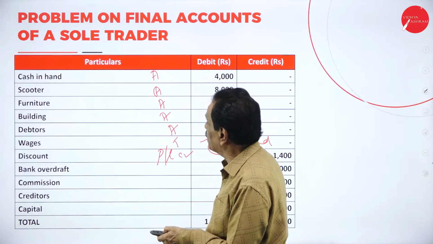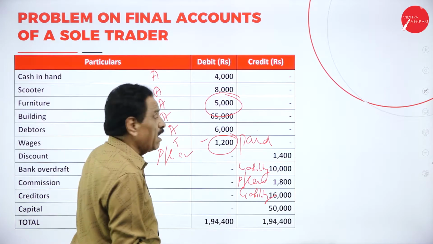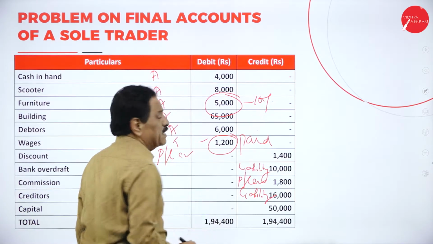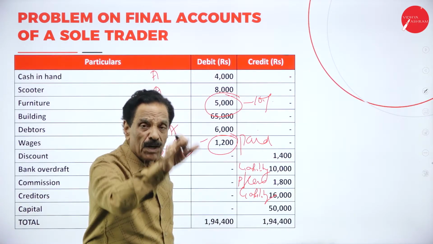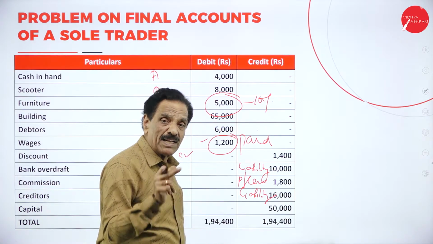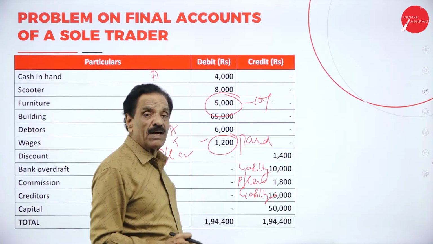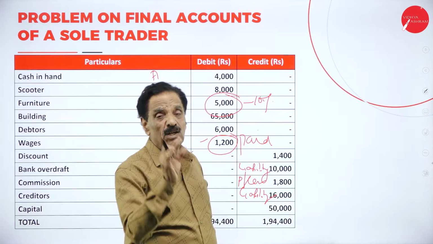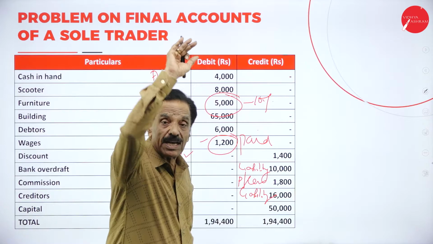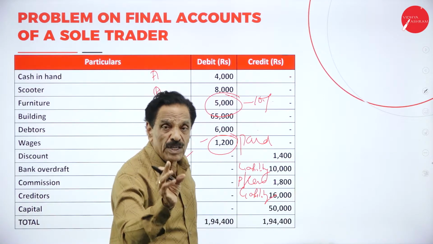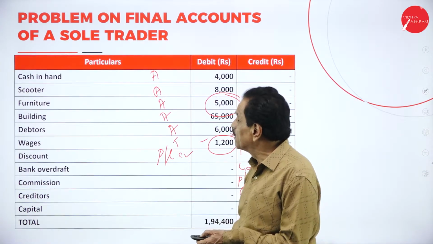Next is depreciation on furniture at 10%. If we see the value of the furniture here, the value is how much? 5,000 is there now. On that you have to calculate 10%. 10% of 5,000 is 500. It has come down by 500 rupees. The 500 will come on the profit and loss account debit side. In the balance sheet, we have to show the clear picture of today. The book value is 5,000, and it has come down by 500. What is today's value? 4,500 you have to show, not 5,000. That 4,500 is the market value that will be shown on the asset side of the balance sheet.